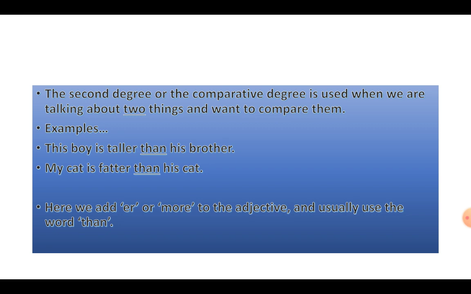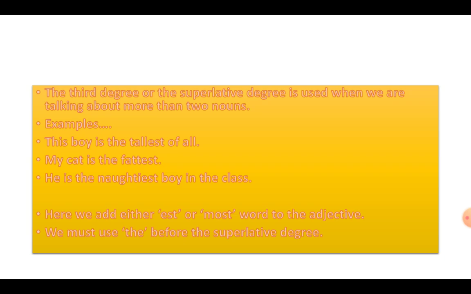This boy is taller than his brother. Either we use then or we use of the two. Either of the two or out of the two or then. Fine?